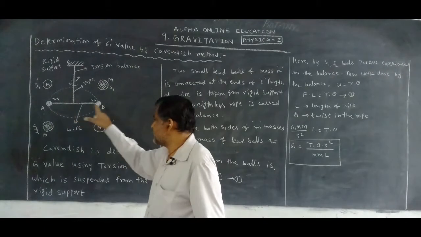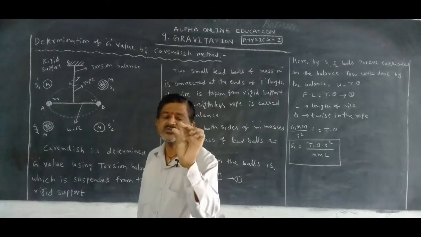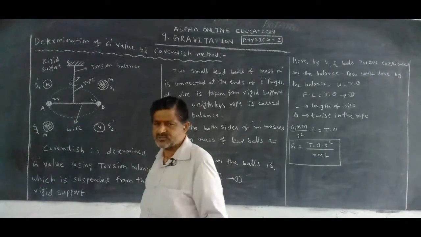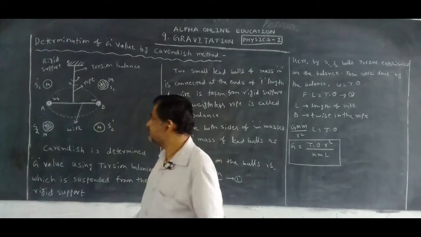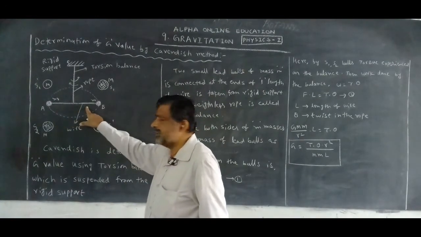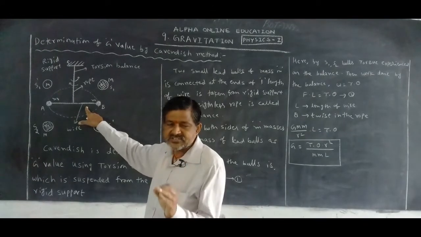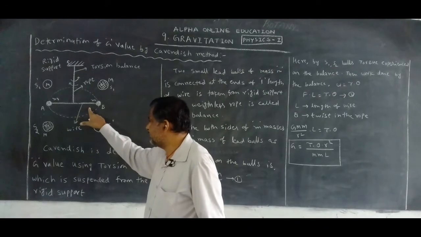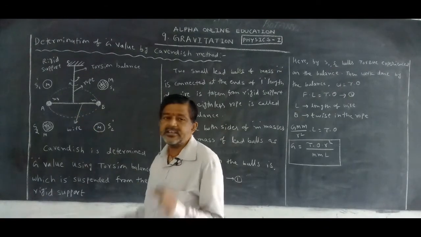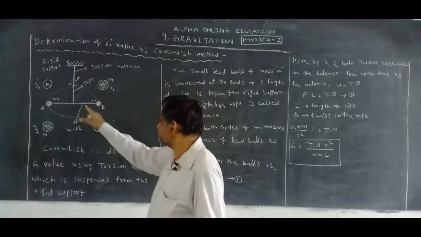The opposite ends are connected by small lead balls. Their weight is also neglected, as they are very small. The weightless wire has small lead balls connected at both ends.